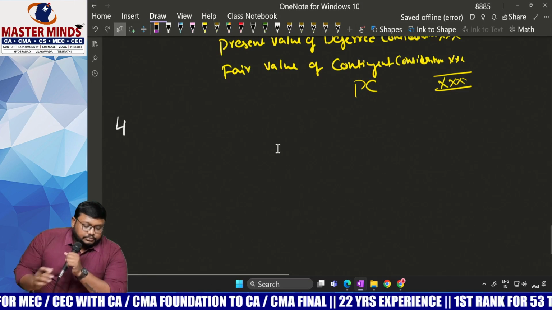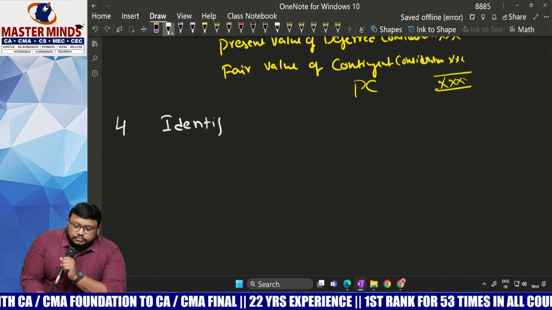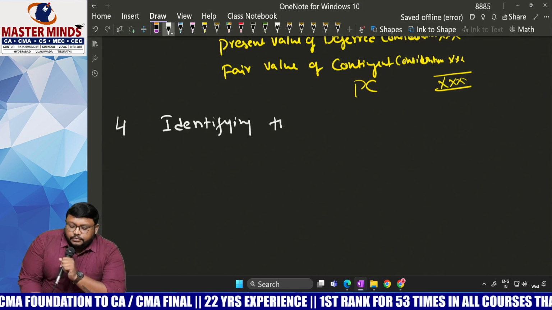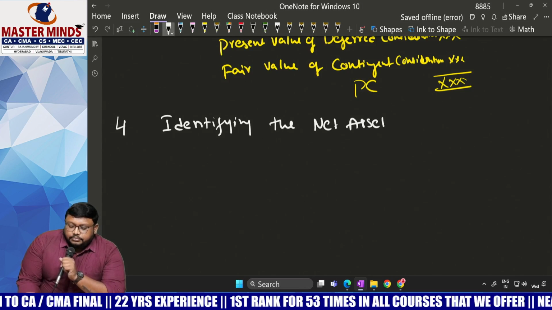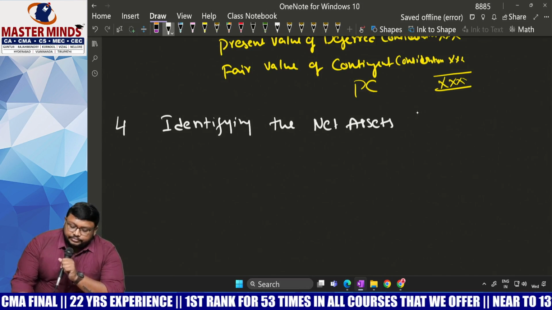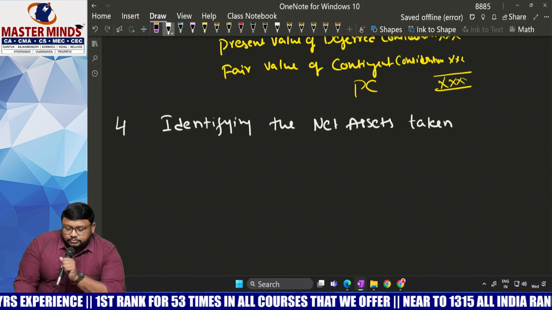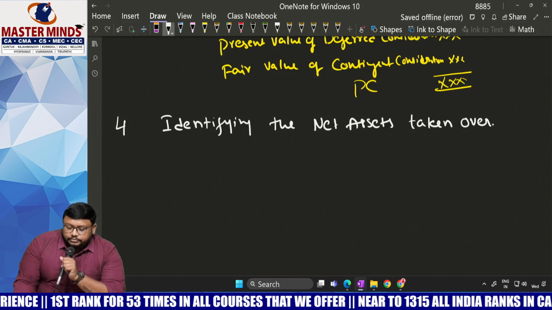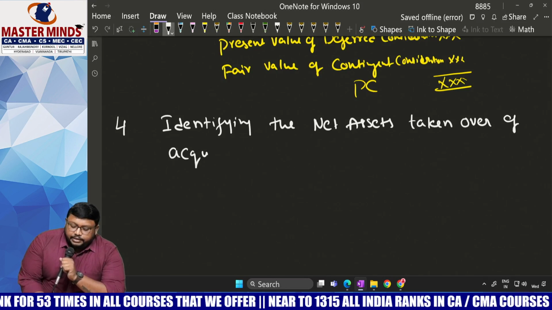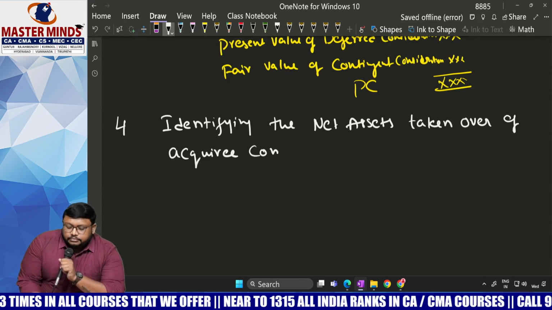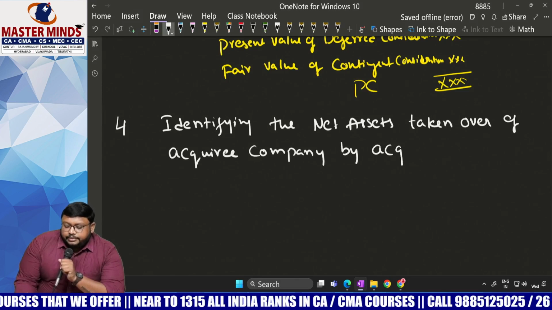Identifying the net assets taken over by the acquirer company.